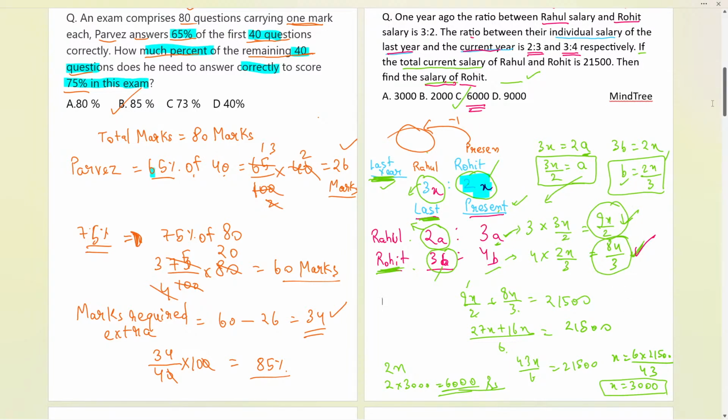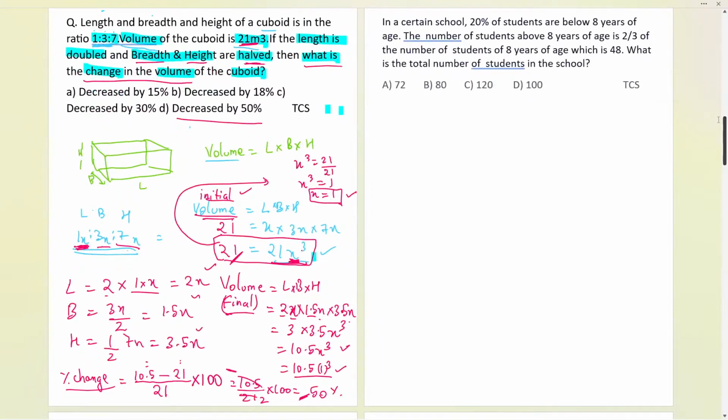Now let us move ahead and see the next question that we have over here. The next part. In a certain school, 20% of the students are below 8 years of age. Try this question.